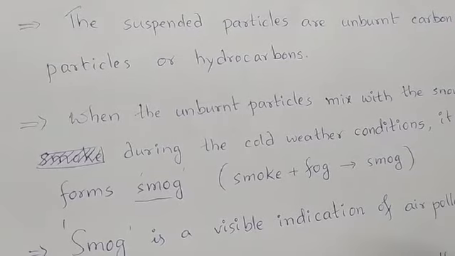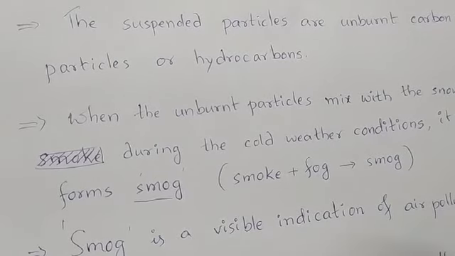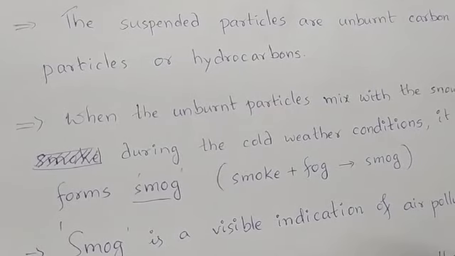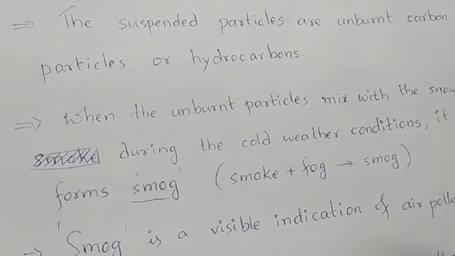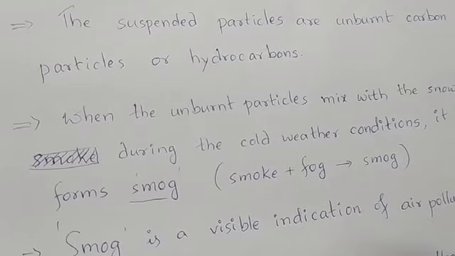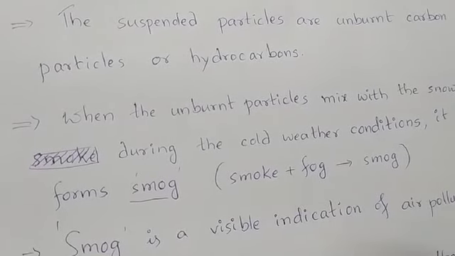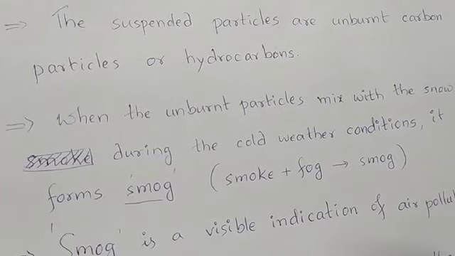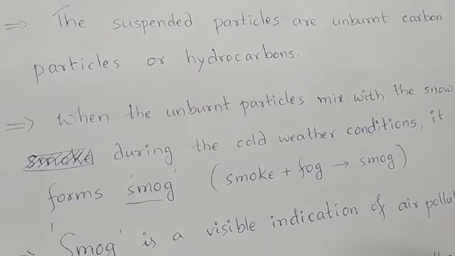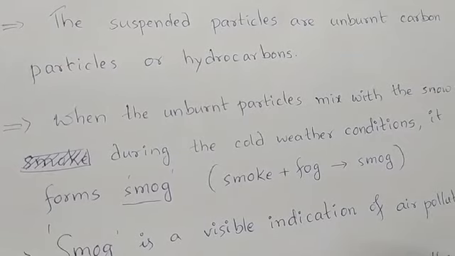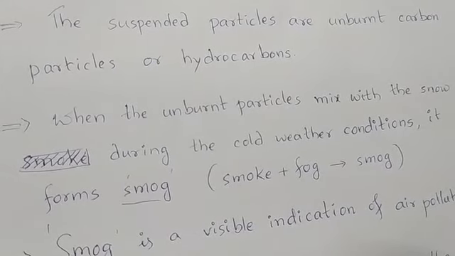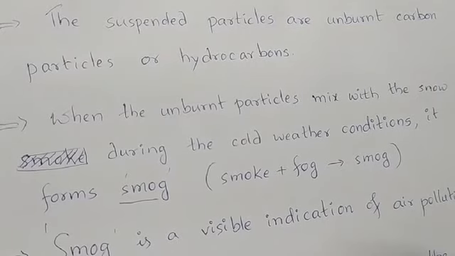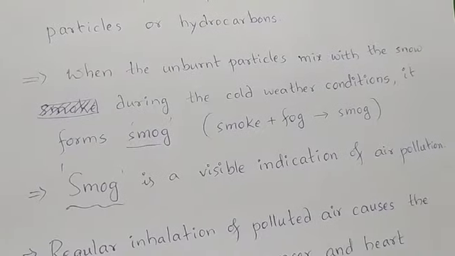The suspended particles in the air are the unburnt carbon particles or hydrocarbons. When we burn something, a lot of carbon substance will be left unburnt. And if it is in particle size, it will be just floating in the air. So such suspended particles in the air are generally the unburnt carbon particles or hydrocarbons.